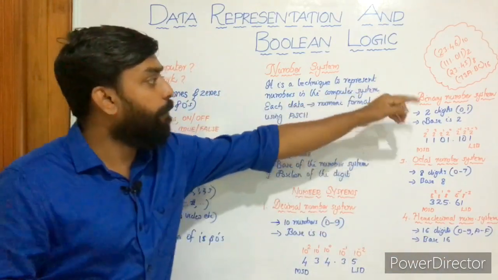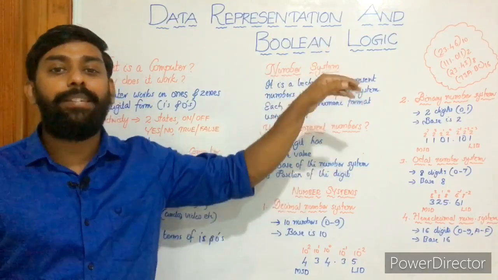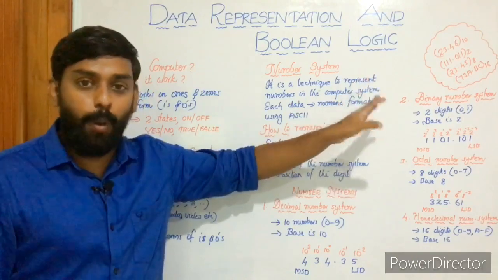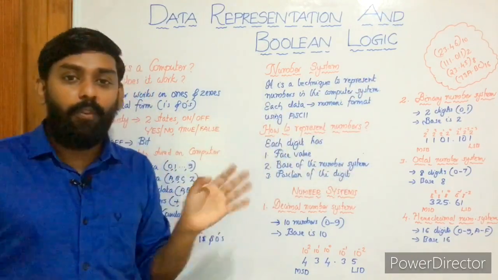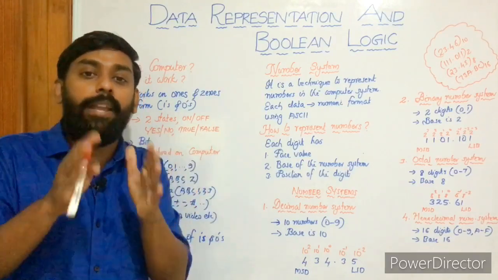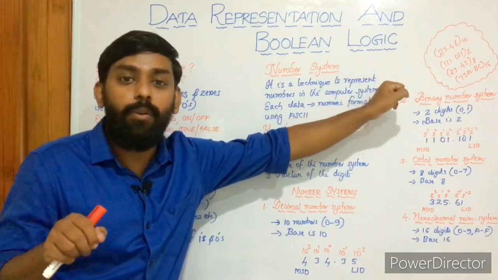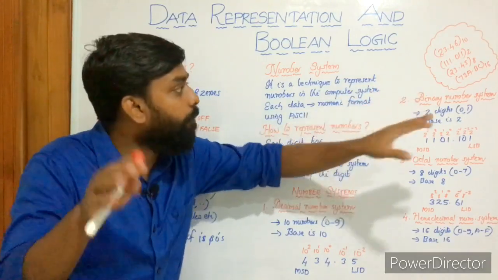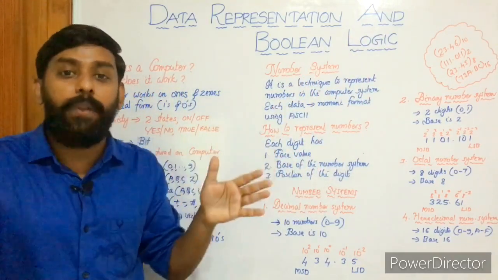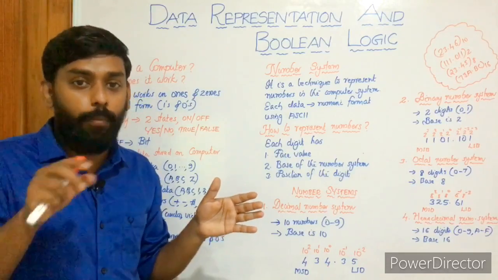Okay, so we have a sample number 73A.BC base 16 or base H. So 7 no problem, 3 no problem. What will be the value of A? It is 10, right? When we manipulate, we will be taking it as 10. But in the place of A, can you write 1 0? No. At the time it becomes 7310 point, where 1 and 0 are two different numbers with different position values. Hope you get the idea.